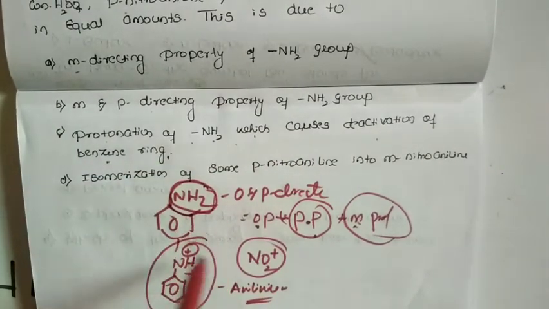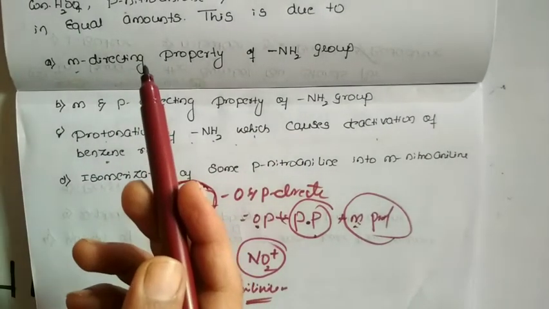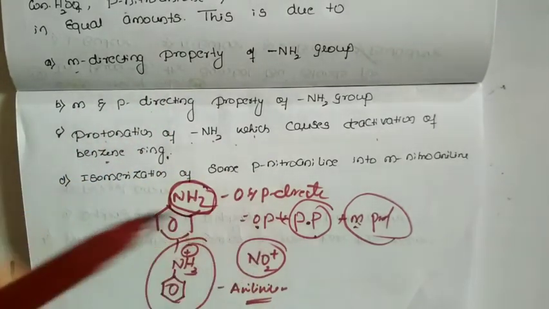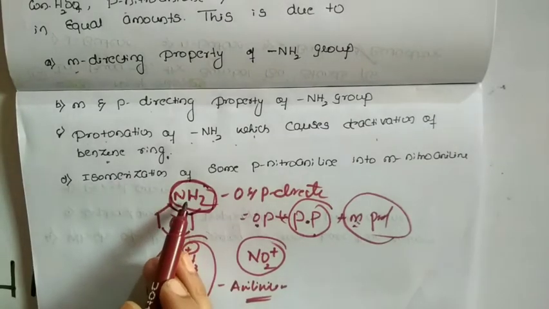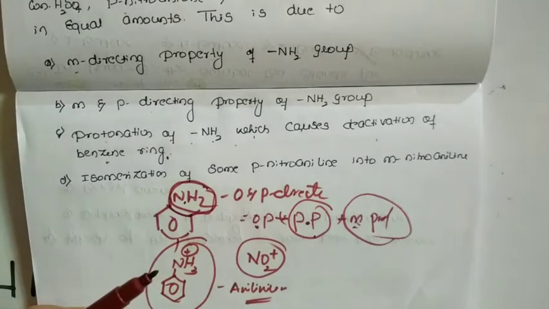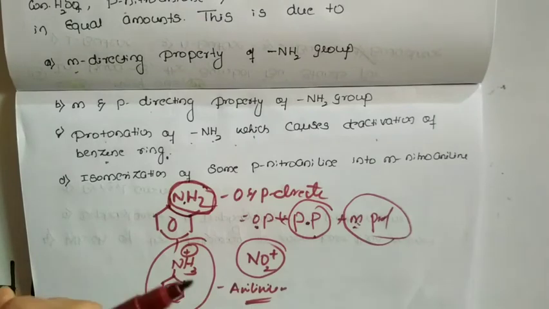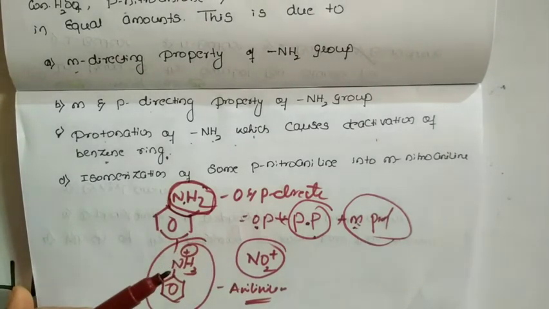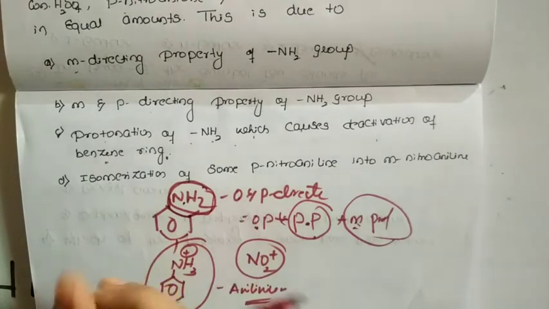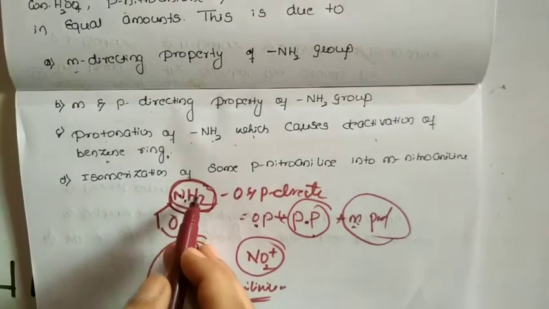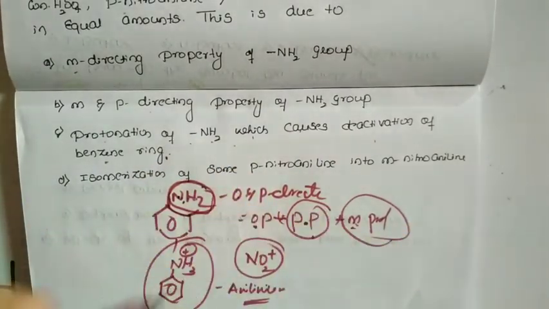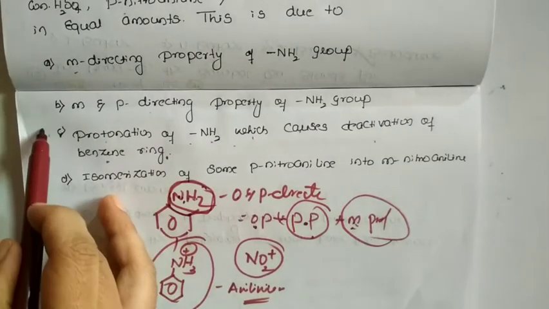So this complete benzene ring is deactivated, so we are going to get para and meta nitroaniline in equal amounts, because the activity of amine is restricted. That's why sometimes they carry out the acetylation process. When the acetylation is carried out, this amine gets acetylated and protected. Then the required ortho and para products are obtained. So the answer for the second question is option C.